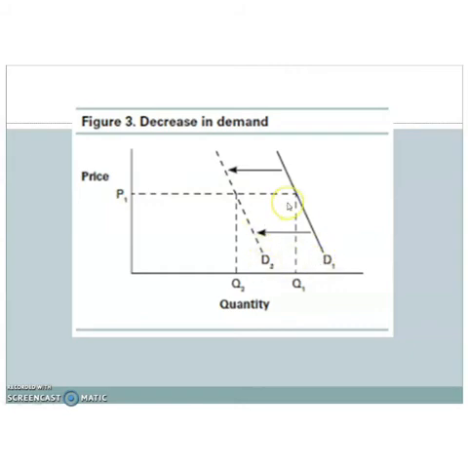So this leftward shift of the demand curve is known as decrease in demand. It indicates that the change in demand happens due to other factors, not due to price. So this is the situation of decrease in demand. Okay students, I hope you understood.